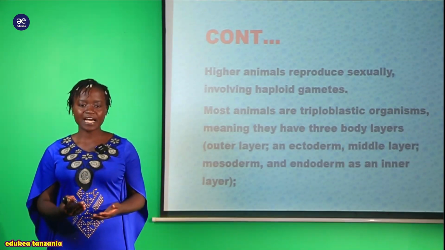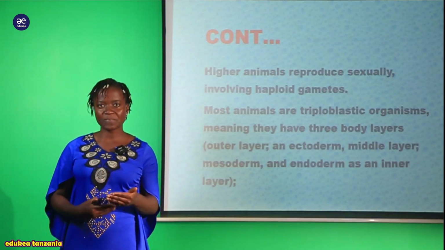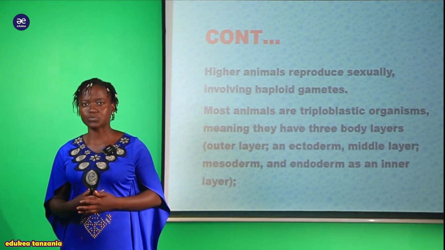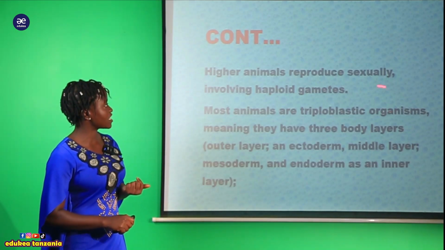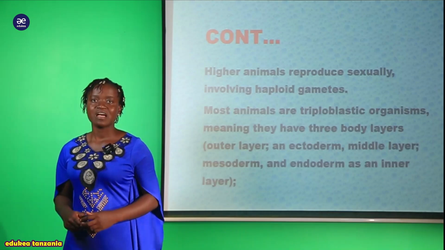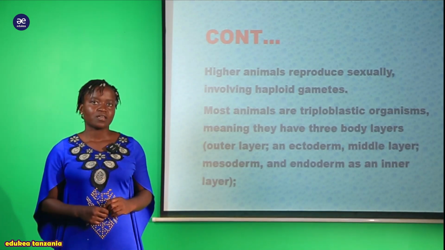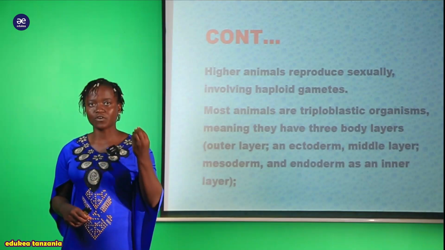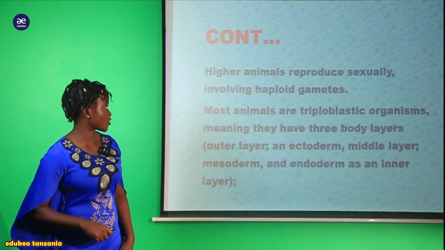So also, my students, we are saying that higher animals reproduce sexually involving haploid gametes. So ukienda further, tutaenda kusoma pia reproduction zao moja baada ya nyingine. How do they reproduce? Tunasema kwamba these organisms, they reproduce by using haploid gametes. Here we are talking about the sperms and the eggs. So they use the gametes for the process of sexual reproduction.